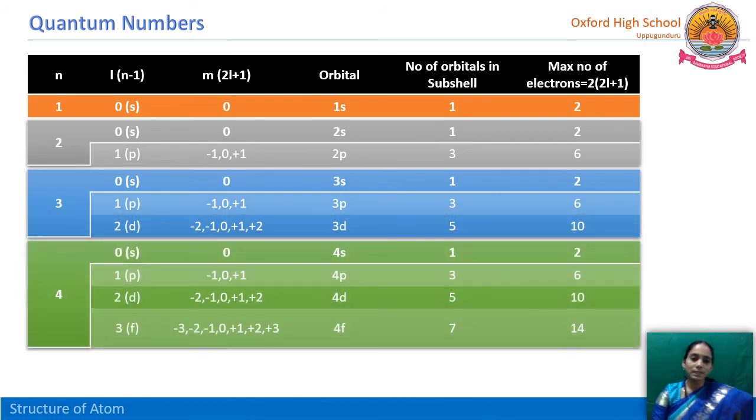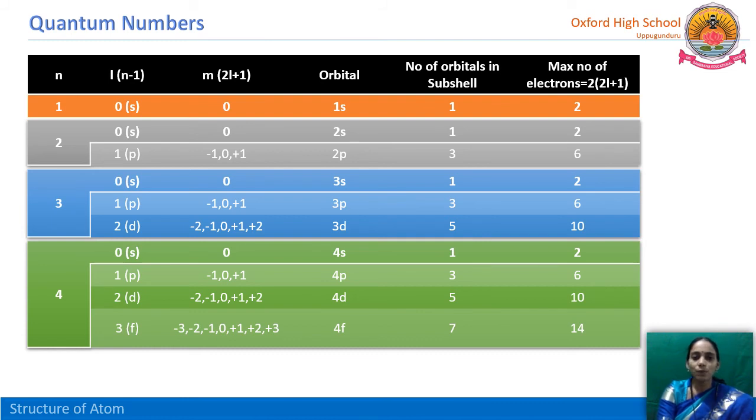The last one is n equal to 4. So total here 4s, 4p, 4d and 4f orbitals are there. But 4s means only one subshell, so 2 electrons can be accommodated. But 4p has 3, that means 4px, 4py, 4pz. So 3 into 2, 6 electrons. Whereas 4d, here 5 degenerate orbitals are there. So 5 into 2, 10 electrons the d orbital can accommodate.